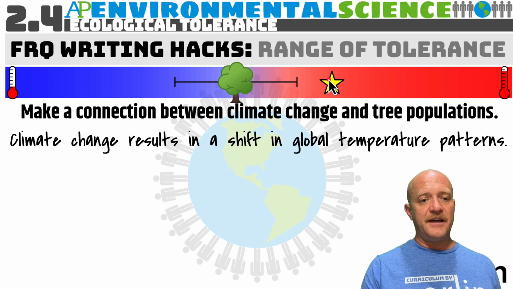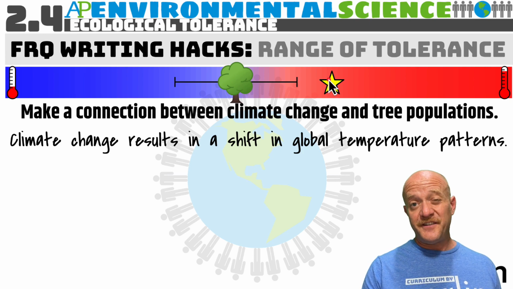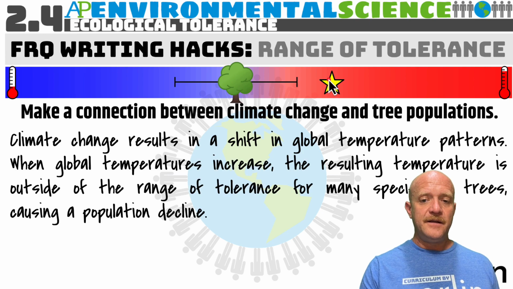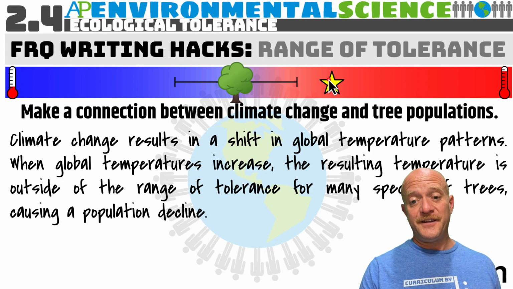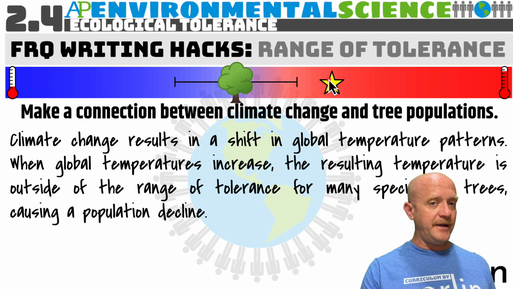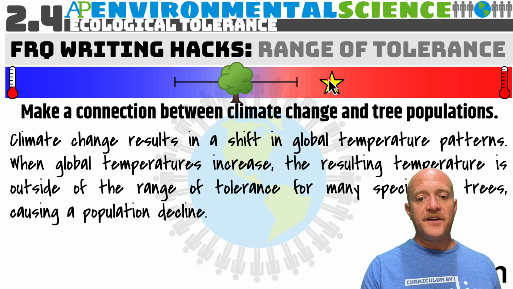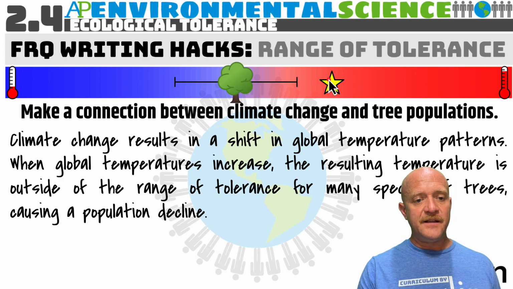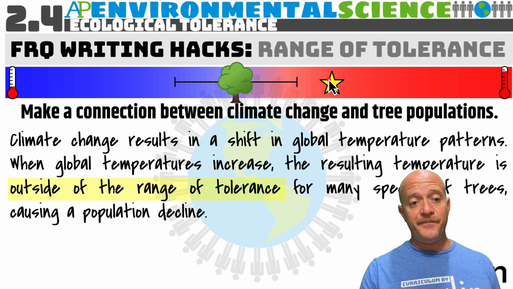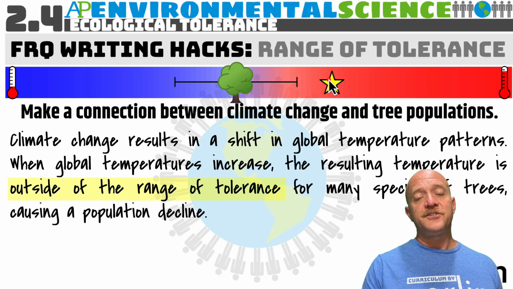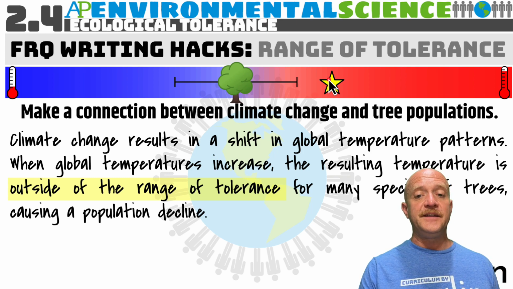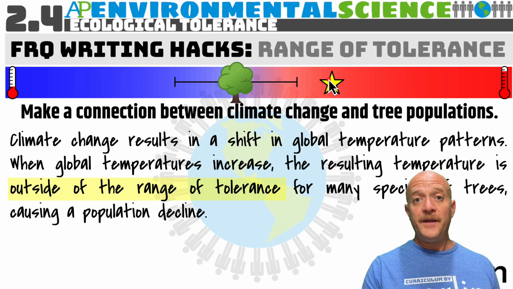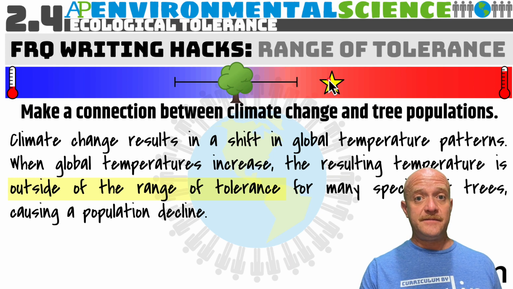if we're doing a describe, we say climate change results in a shift in global temperature patterns. Now we're going to go through a little bit more information. When global temperatures increase, the resulting temperature is, and here we go, outside of the range of tolerance for many species of trees, causing a population decline. You really want to use the term range of tolerance in your responses because this is going to give you the best chance at earning points on free response questions.